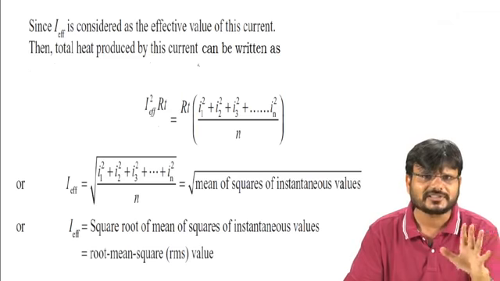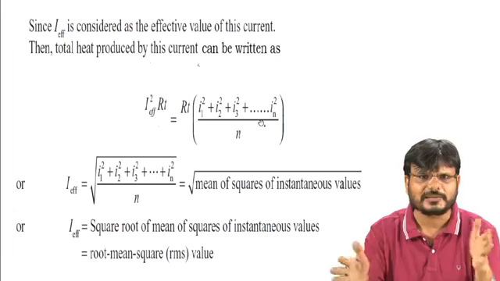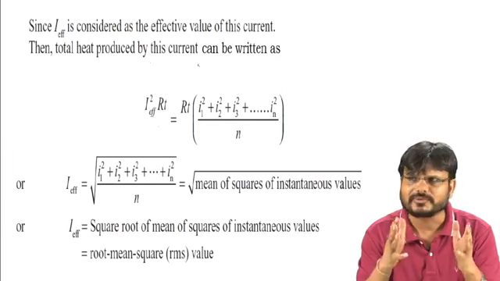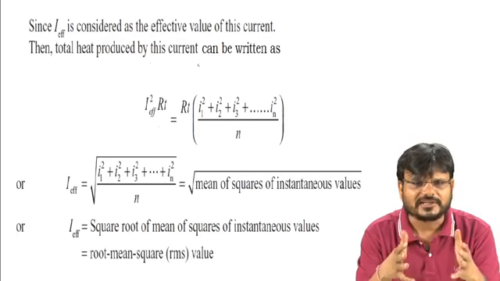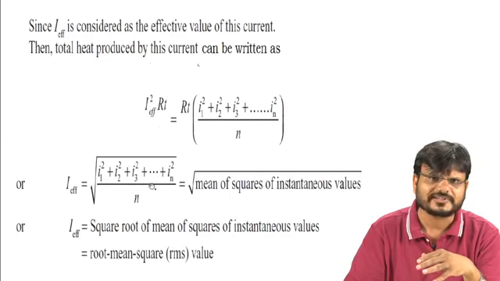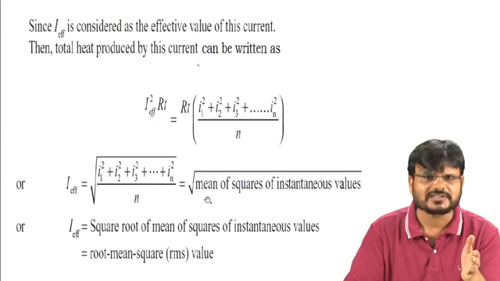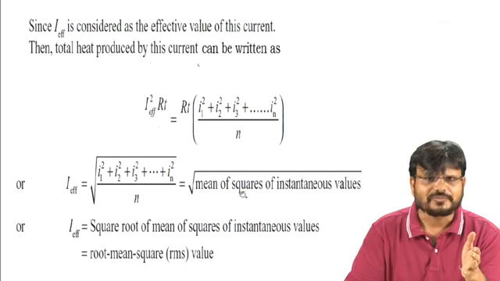This effective value is nothing but a DC current. So it can be written as I effective square RT is equal to RT multiplied by this quantity. This RT is common on the left hand side and the right hand side, so it will be cancelled out. So I effective can be written as under root of I1 square plus I2 square plus I3 square up to IN square, upon n. Or you can say I effective is the square root of the mean of the square of the instantaneous values.